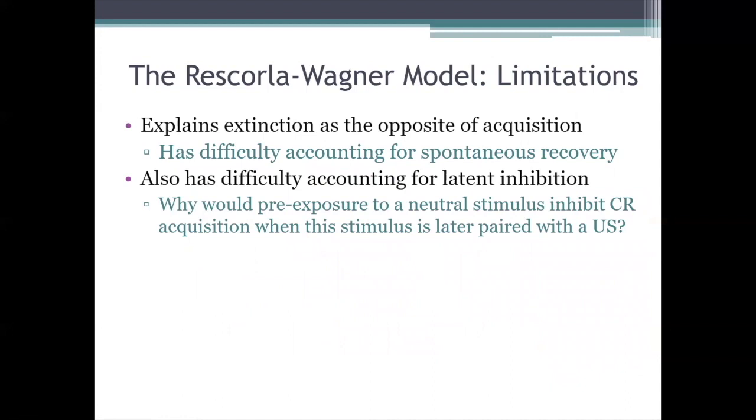For one thing, it explains extinction as being essentially the reverse of acquisition, and as we saw last week, that isn't necessarily the case. So, the Rescorla-Wagner model has a hard time explaining phenomena like spontaneous recovery and rapid reacquisition. And another problem for it is latent inhibition, that CS pre-exposure effect that I talked about last week.